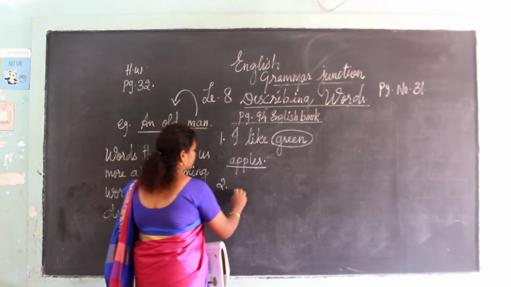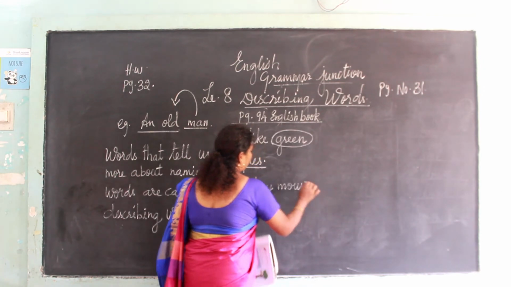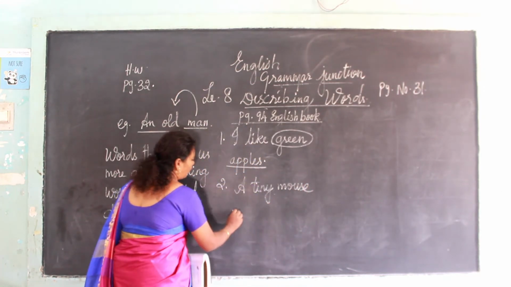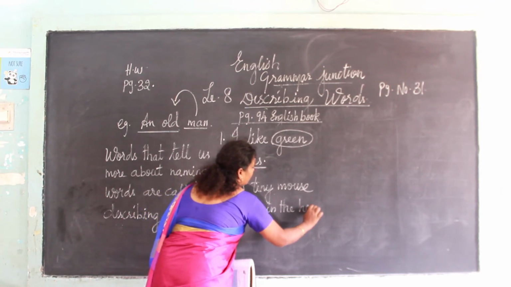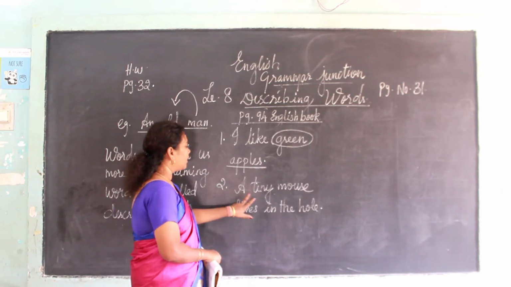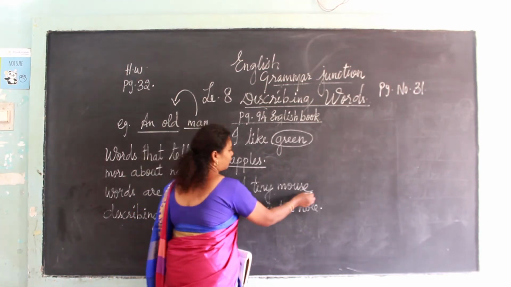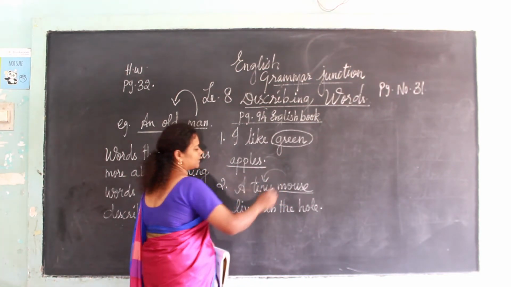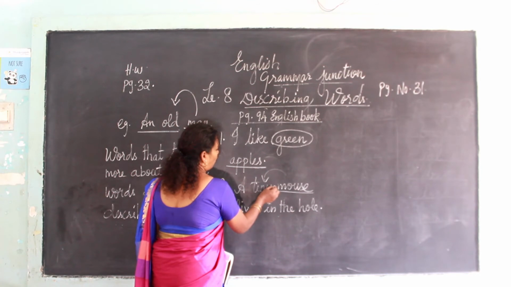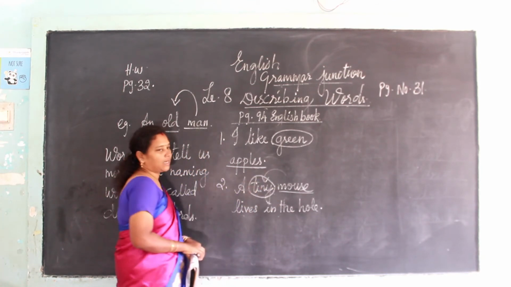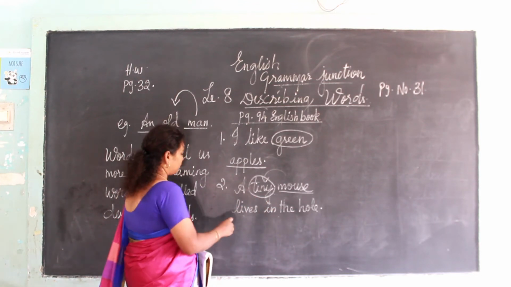A tiny mouse lives in the hole. See here, a tiny mouse. How is the mouse? Here mouse is a naming word, so underline the word mouse. And how is the mouse? It is very tiny, it is a small mouse. Where does it live? In the hole. So tiny is the describing word. The mouse is very tiny. Okay, now see the third one.